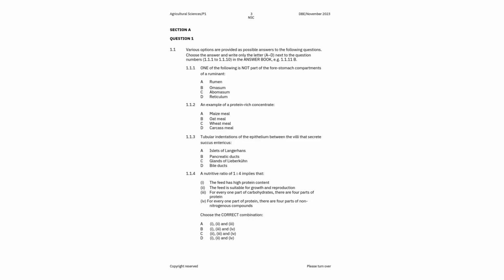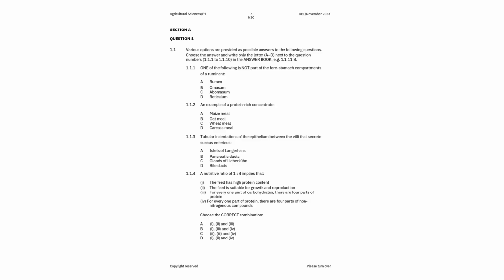Now, what happens here is if you look at the succus entericus, or in simple terms, the intestinal juice, which is secreted by the glands of Lieberkühn, they are located between the villi as well as the small intestine. Now, I'm taking you back to what your teacher taught you in class. So the correct answer there is C, which is the glands of Lieberkühn.